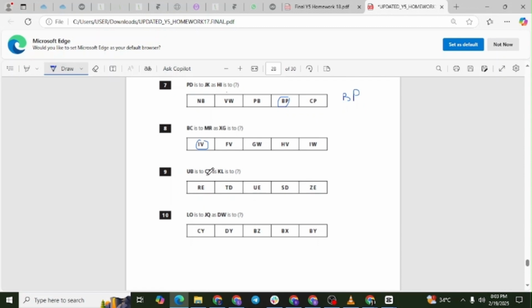Applying that to K. K is the 11th letter. 11 minus 18 gives us -7. Since there are only 26 letters, we wrap around by adding 26. -7 plus 26 gives us S.